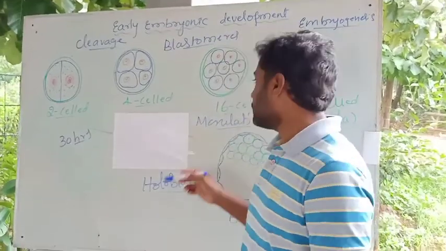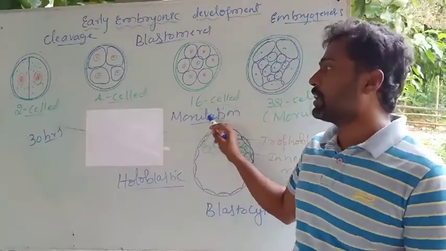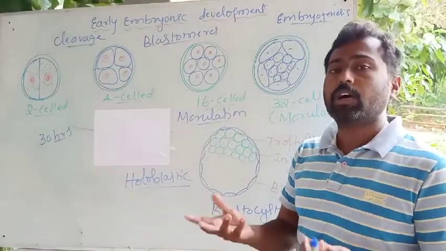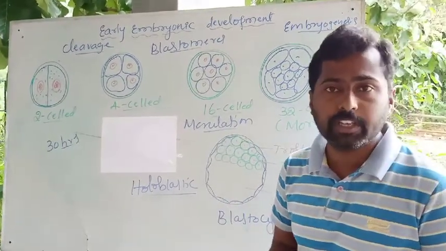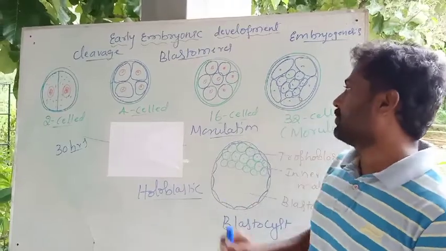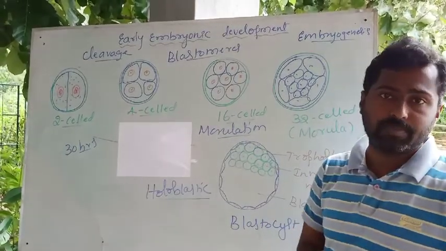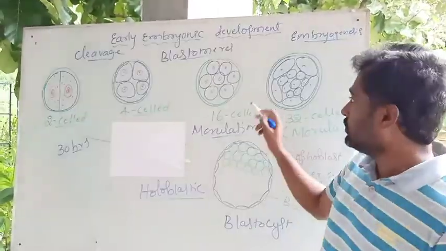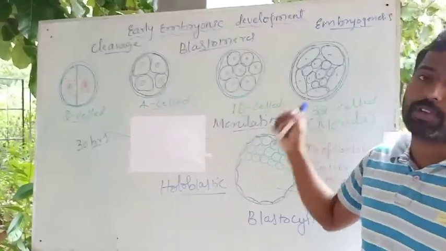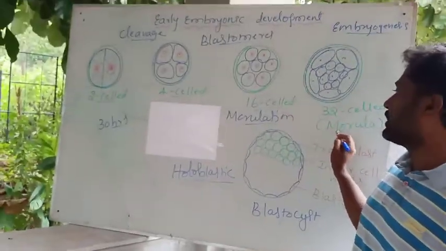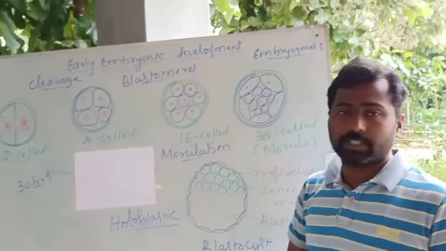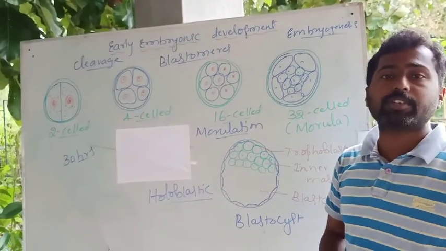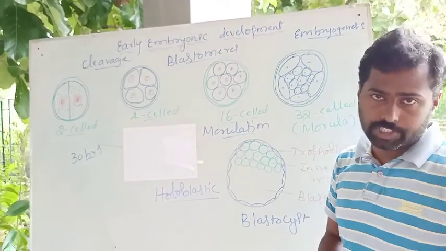Morula is one of the named stages for the development of the embryo. The 32 cells arrange themselves within the zona pellucida, and that is what is called the morula. The process of formation of the morula is called morulation.